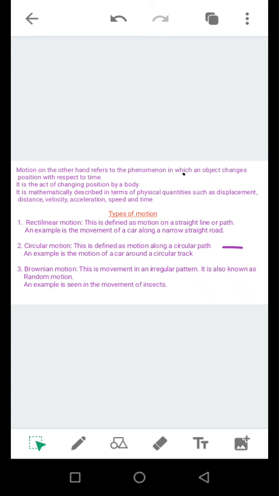For example, when you just see an insect moving anyhow, with no clearly defined path, the insect will be said to be undergoing a Brownian motion.